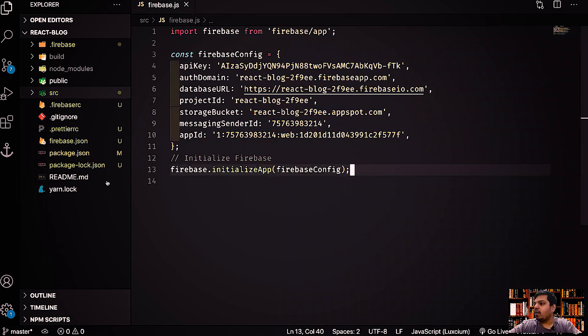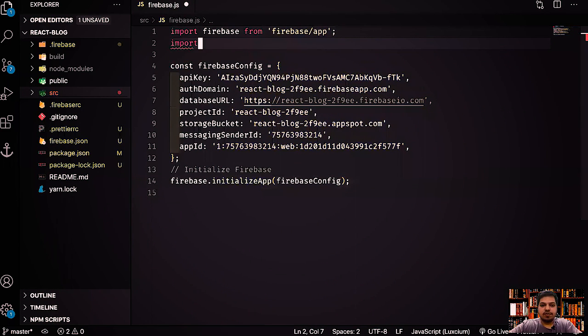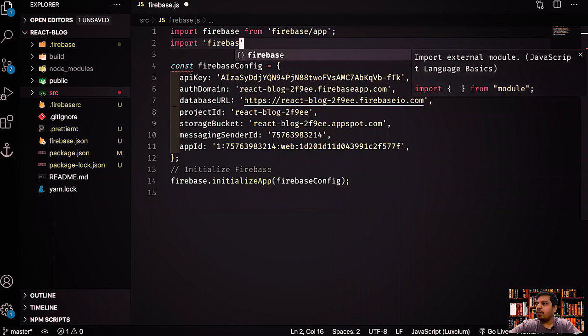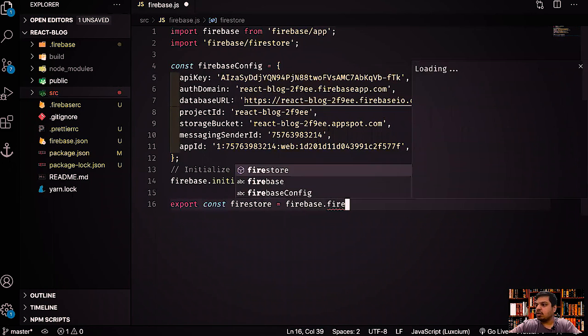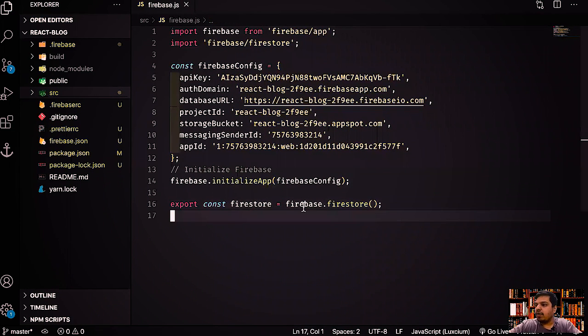So first what we'll do is, okay, everything is fine over here. So now what we'll do is we basically fetch the posts from the database. So let's see how we can do it. First we have to grab the Firestore as well. So we'll say import firebase/firestore. We have to grab the Firestore because we're using Firestore to basically store the data and everything, right? So here we'll say export const firestore equals firebase.firestore(). Now our Firestore will be configured, and we can just use this Firestore to create and get the data, right?